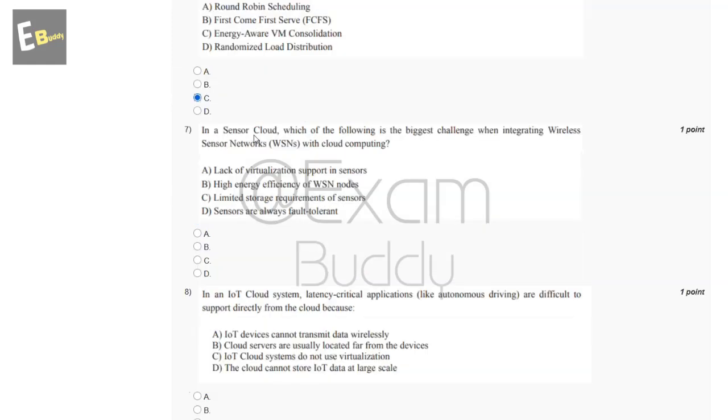Now let's go to our question number 7. In a sensor cloud, which of the following is the biggest challenge when integrating wireless sensor networks (WSNs) with cloud computing? So these are the options, and the answer of our seventh question is A. Lack of virtualization support in sensors.